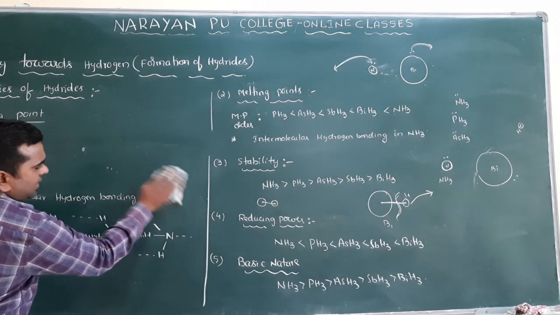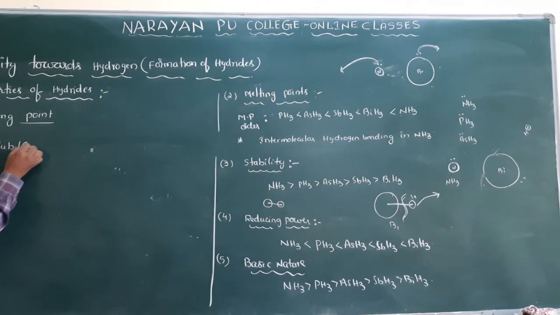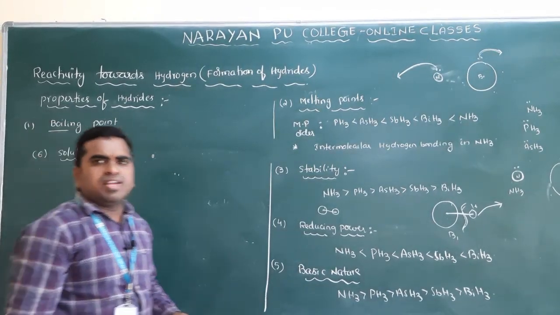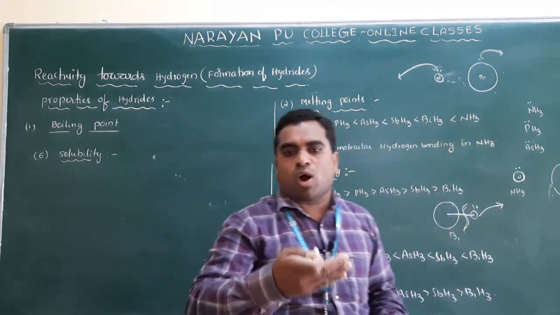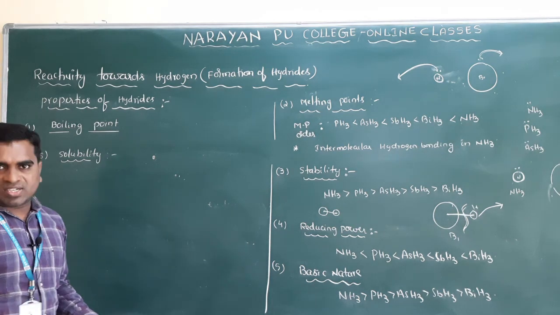Next one is solubility. The last property here is solubility. Solubility means which molecule will dissolve easily, which molecule can form hydrogen bonds easily with the water molecule, that can dissolve easily in water.